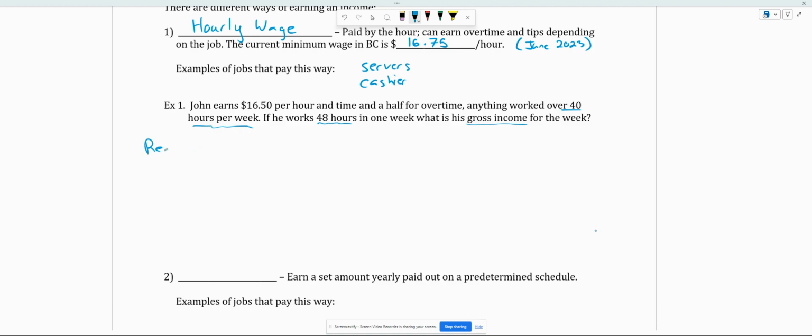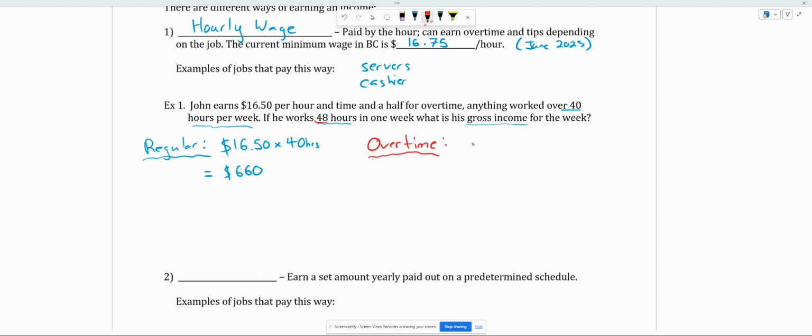So we're going to break this into regular pay, and then over here on the right, we're going to do our overtime pay. Okay, so first let's jump back over to the regular. Well, the first 40 hours are regular pay. So we're going to take the $16.50 per hour and multiply that by the 40 hours worked. Put that in your calculator and you're going to get a total pay of $660.